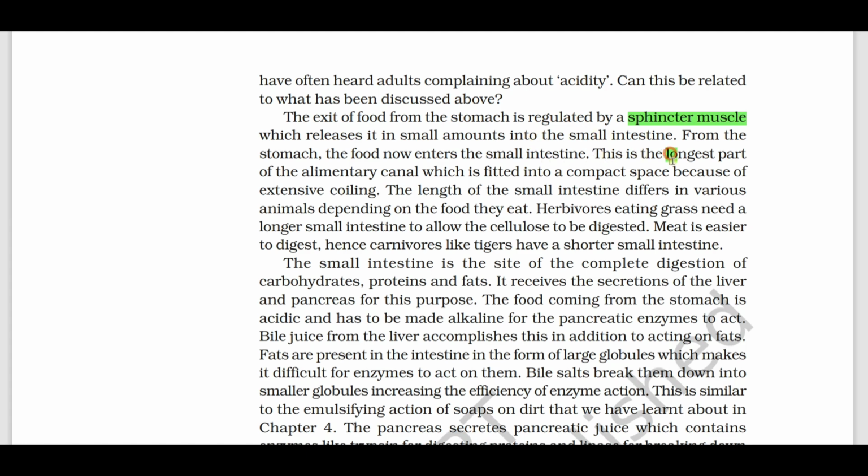The longest part of the alimentary canal is what? Small intestine. The length of the small intestine differs in various animals depending on the food they eat. Herbivores eating grass need a longer small intestine to digest the cellulose, whereas meat is easier to digest. Hence carnivores like tigers have a shorter small intestine.